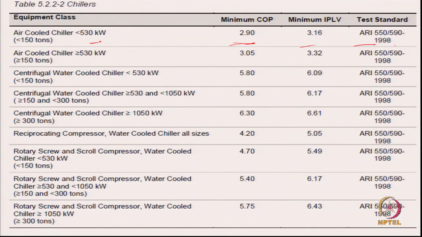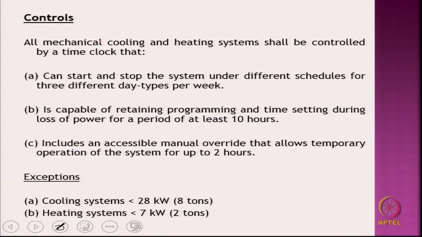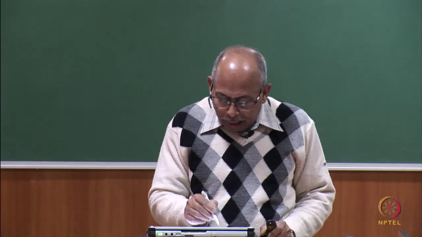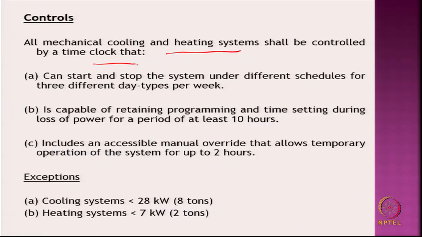So, this is the equipment part of it. We will not look into the type of chillers that is there. Also the mechanism, these are mandatory requirements. So, if you are using trade-off or whole building performance, in both cases these mandatory requirements are there. The other one is the control. The system shall be controlled by a time clock. Okay.